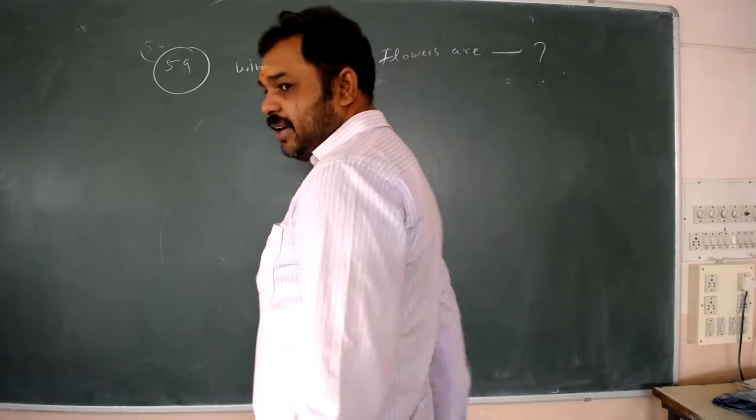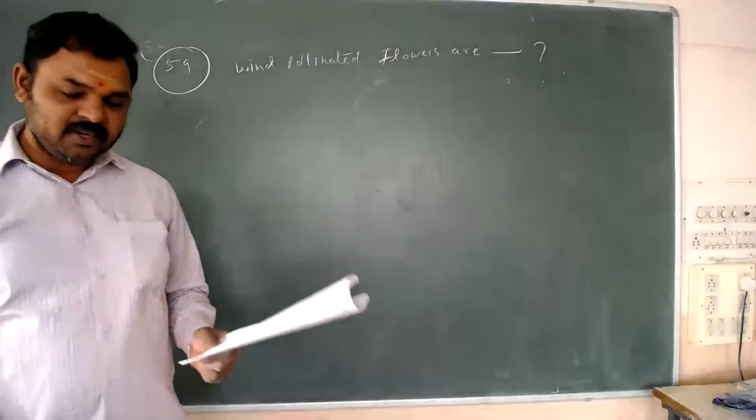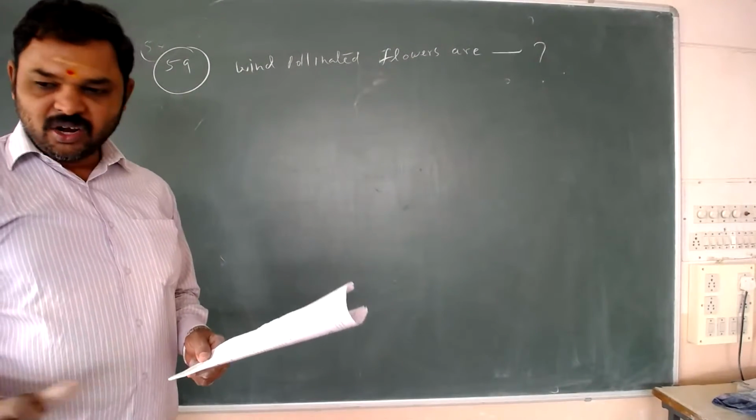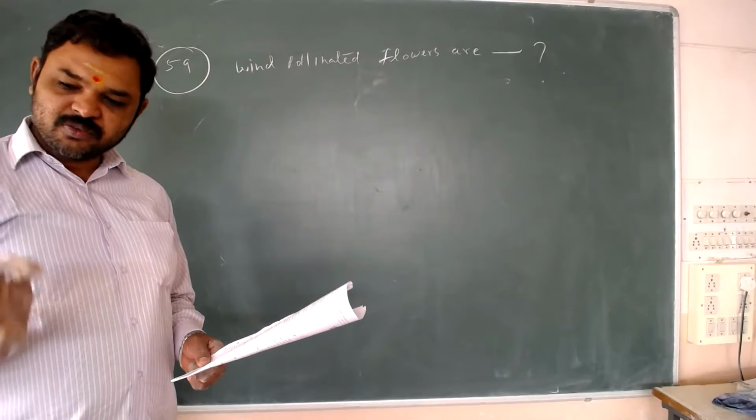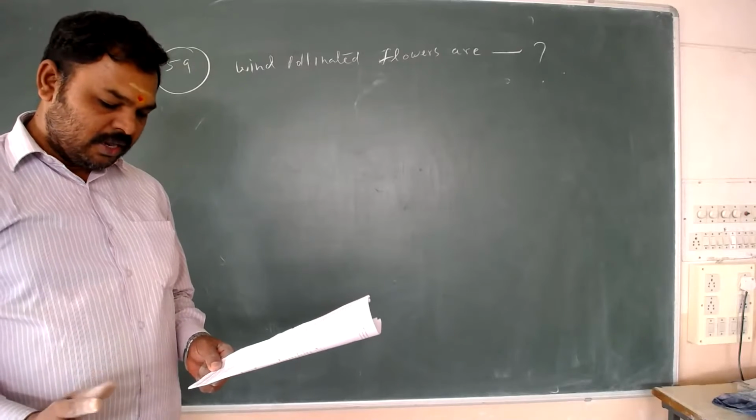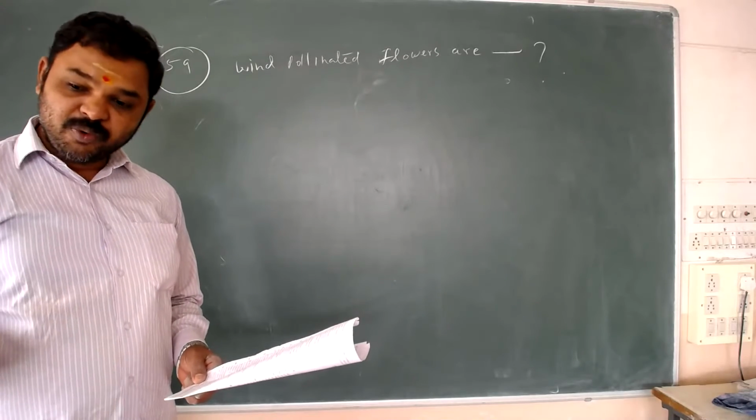What are the wind pollinated flowers here? You have to select this here. Adaptation of wind pollination: small, bright color. Wind pollinated flower option is small. Small is correct. Bright color, no, bright color is wrong. Large number of pollen grains, large number of pollen grains is correct.